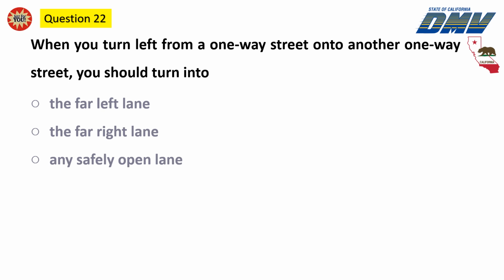Question 22. When you turn left from a one-way street onto another one-way street, you should turn into the far right lane, the far left lane, any safely open lane.